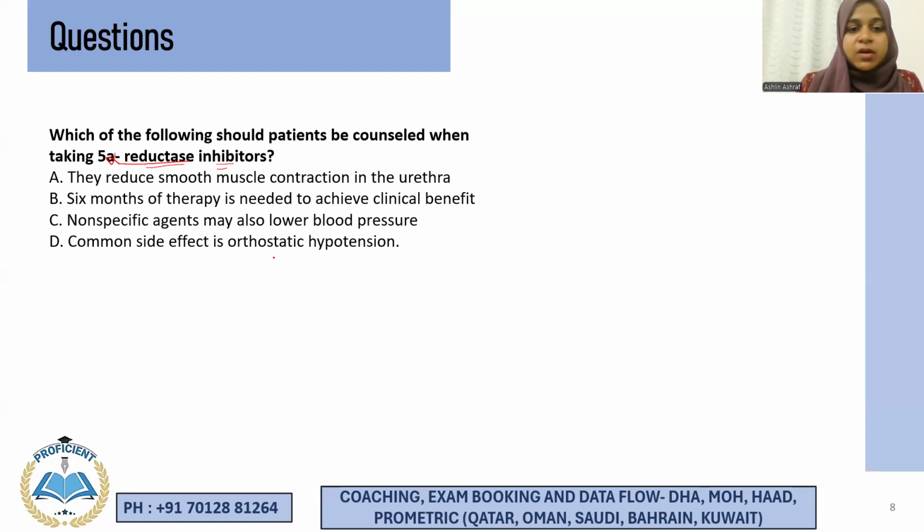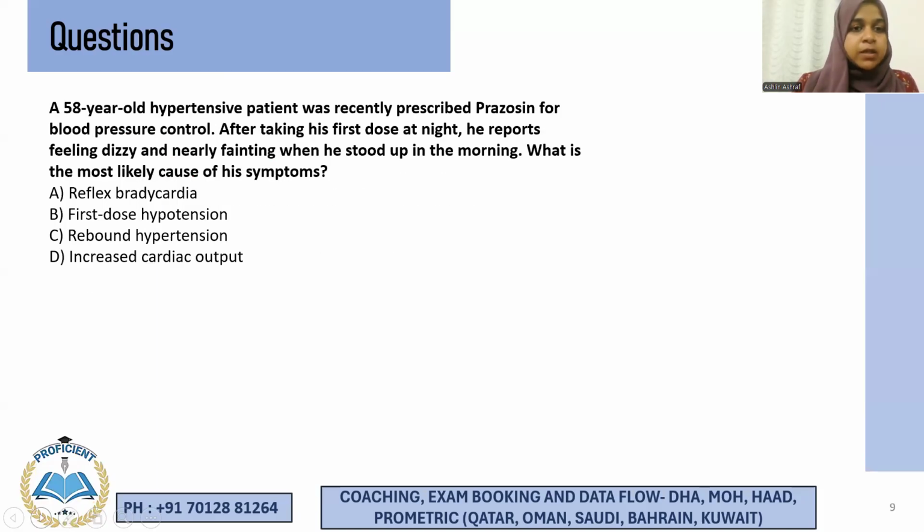Common side effect is orthostatic hypotension. It is 6 months of therapy that is required to achieve any clinical benefit, right? You have to tell them, otherwise they will not take the drug, right? After 2 months or so, they might stop it. We don't want that to happen. To increase patient adherence to the treatment, you have to tell them that.